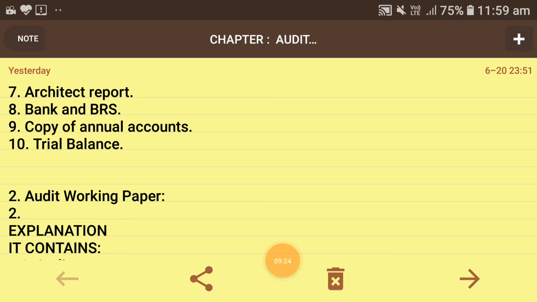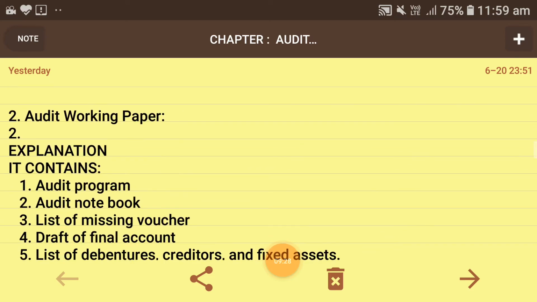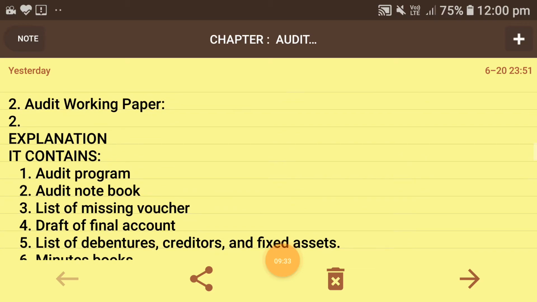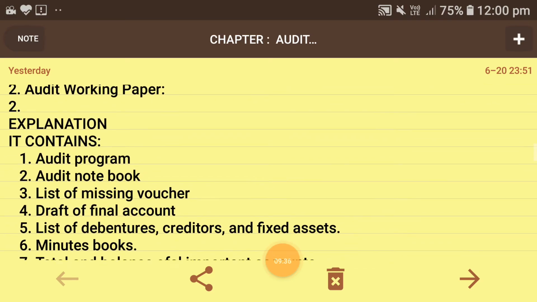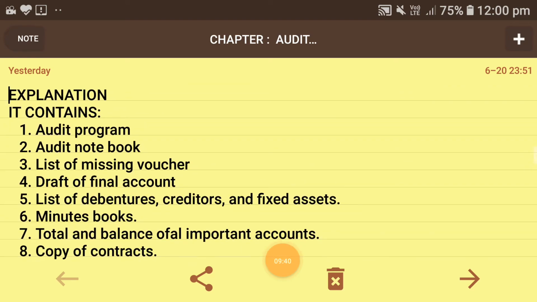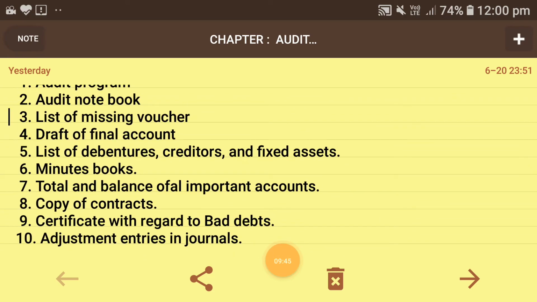Now I am moving towards what an audit working paper contains. It contains the audit program, audit notebook, list of missing vouchers found during auditing by an auditor, draft of final accounts, list of debentures, creditors and fixed assets, minutes book, totals of balances of all important accounts, copy of contracts, certificates with regard to bad debts, and adjustment entries of journal. So all written material prepared during the course of audit is called audit working paper.